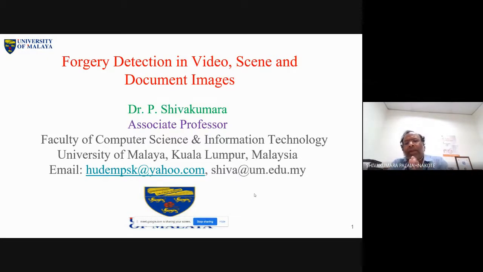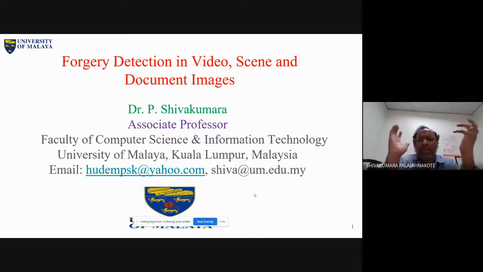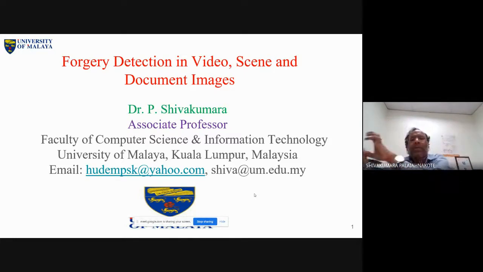One thing you should remember here: what is the basis for forgery detection, even for a general document? In case of forgery, we use two popular operations: copy paste operation and insertion operation. Copy paste means you are copying from different sources and pasting onto the target image or target source. This is copy paste.